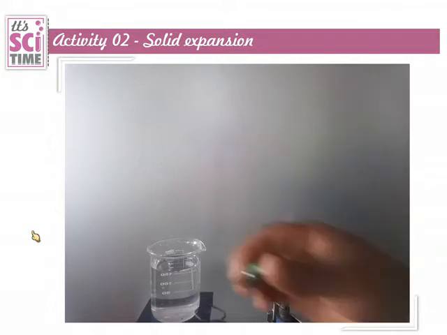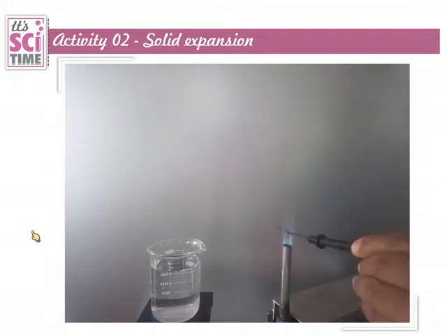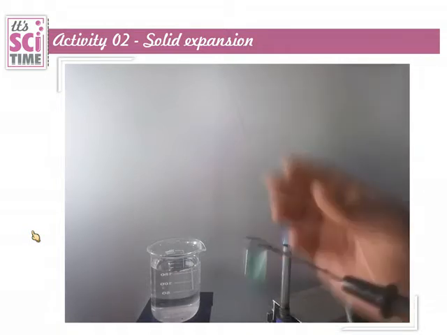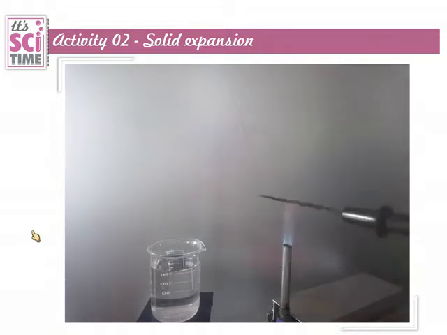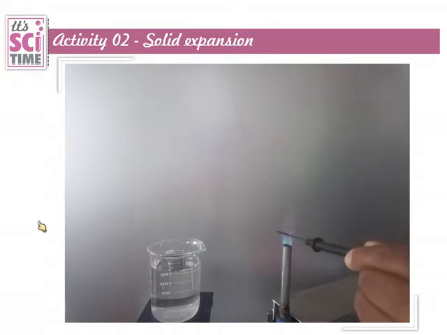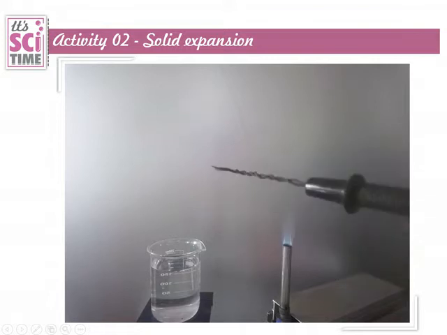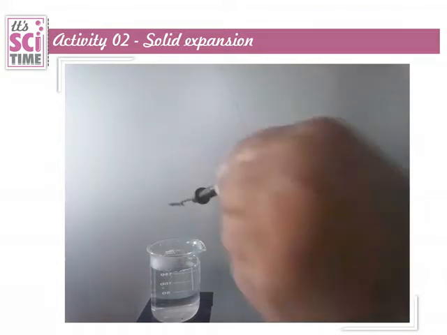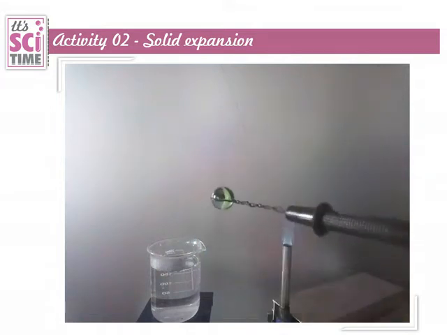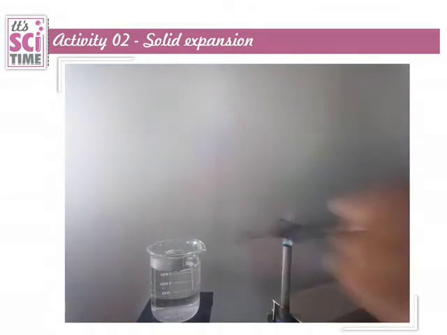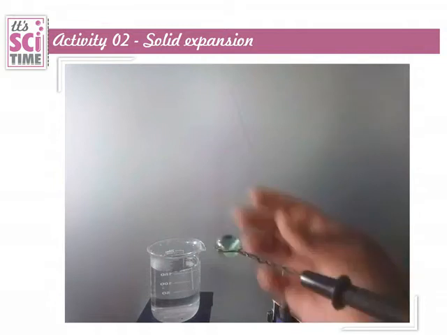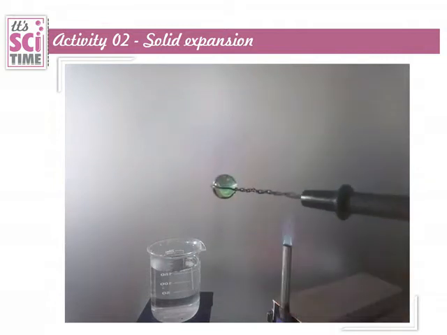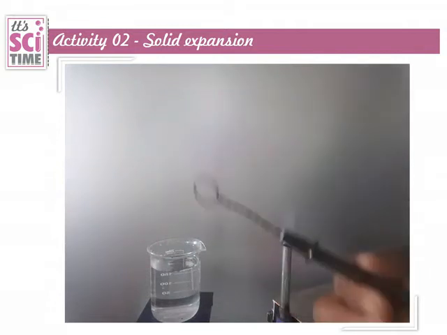Again, we try to pass it. You can see it's passing through the ring. See that? Yes. The marble now passed through the ring. Now we put it in water and cool it down. This time it doesn't pass. Expansion, contraction. Let's describe what has happened here.